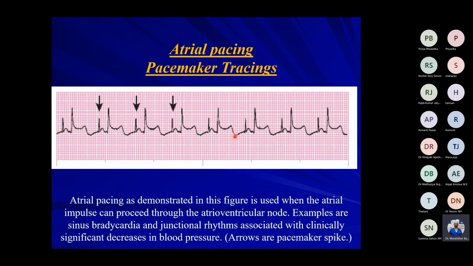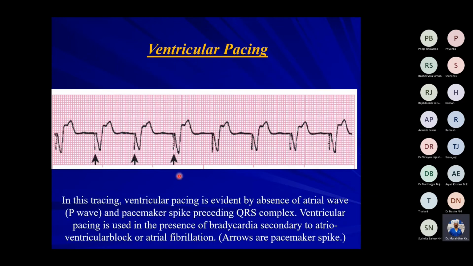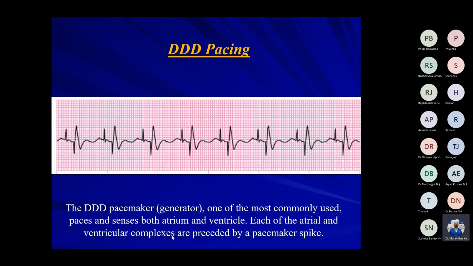And this is atrial pacing. These are the atrial pacemaker spikes followed by QRS. This is atrial pacing, single chamber pacing. And this is ventricular pacing, there's no P wave, the ventricle is paced, and there are ventricular complexes.